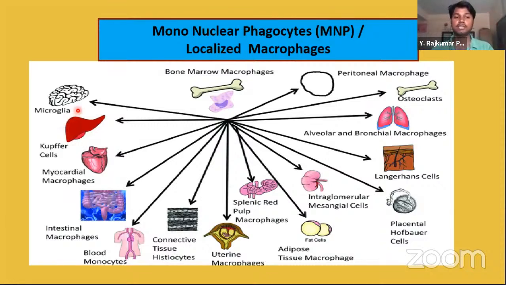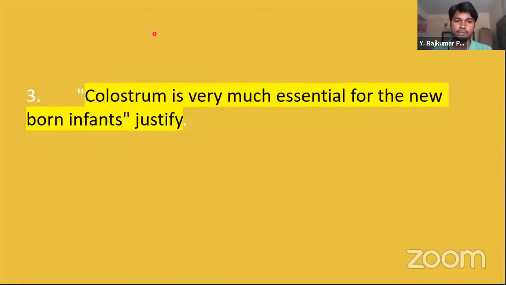Microglia, these are the phagocytes existing in the brain. So these are all different kinds of localized phagocytes, localized macrophages. These are also called mononuclear phagocytes. Hope you understood about this. Let's go to the next question.